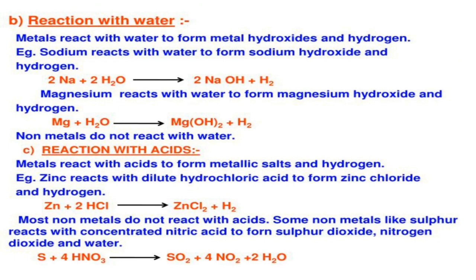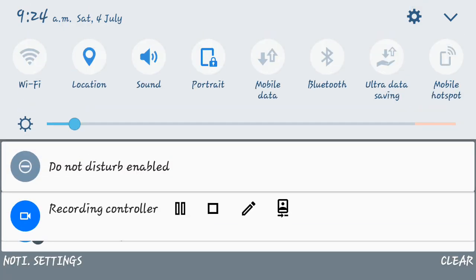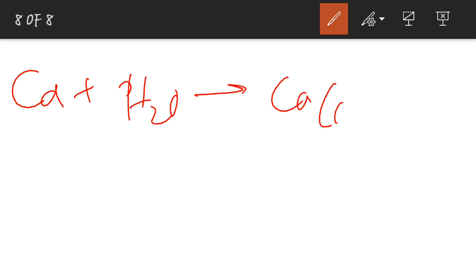So we can see other examples of metals. Sodium we have seen. Calcium plus water gives you calcium hydroxide, and hydrogen will be liberated. So here to balance it, we have to take two molecules of water. So now it will be balanced. Here 4 hydrogen, here 2 and here 2. That has become balanced for us.